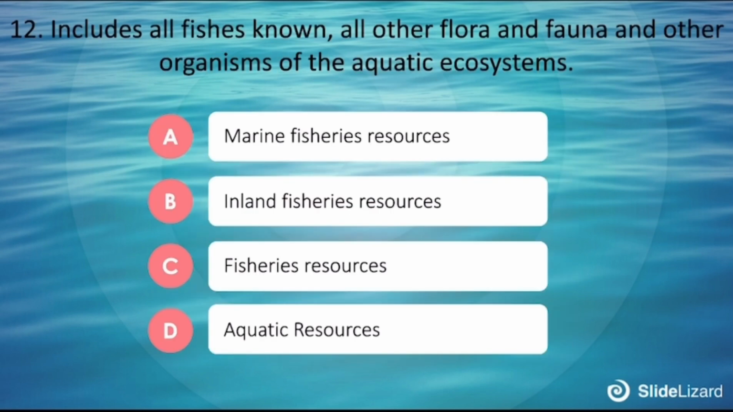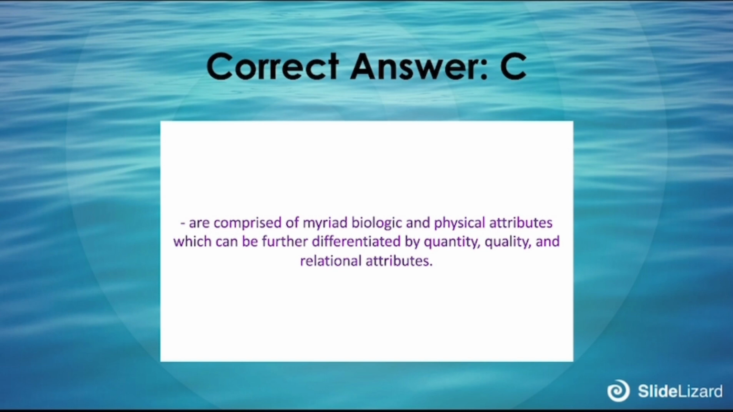12. Includes all fishes known, all other flora and fauna, and other organisms of the aquatic ecosystem. A. Marine fisheries resources, B. Inland fisheries resources, C. Fisheries resources, D. Aquatic resources. The answer is C. They are comprised of biological and physical attributes which can be further differentiated by quantity, quality, and